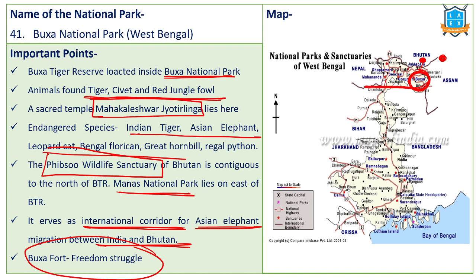This Buxa National Park consists of this Buxa Fort, which is a famous tourist spot, and the Mahakaleshwar Jyotirlinga is located inside this national park. As we said, human activity is not allowed. Human activity means mining and grazing, these are not allowed, but tourism is allowed.